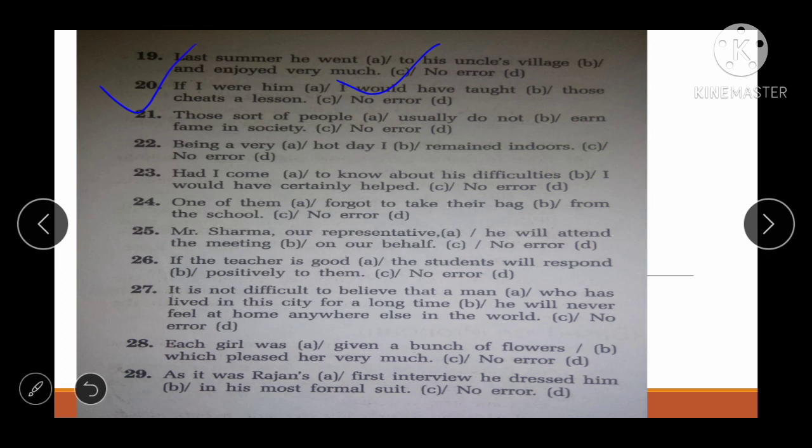Now the next one is: those sort of people usually don't earn fame in society. No error. See friends, it is not "those sort", it is "those sorts of people".